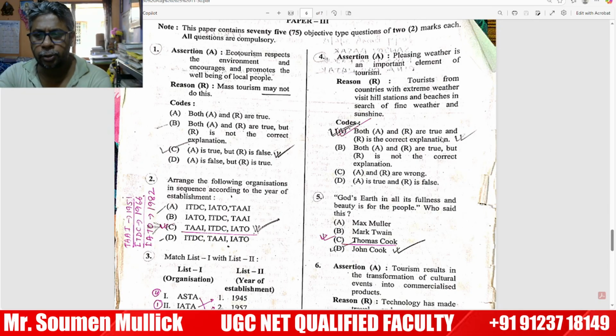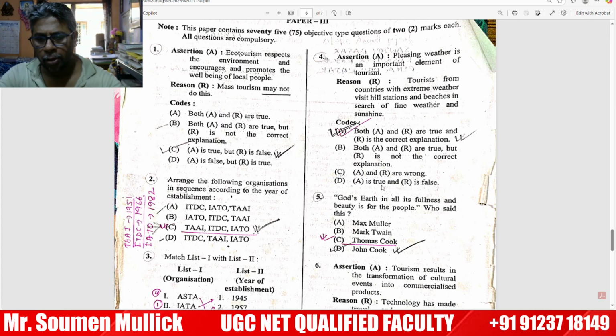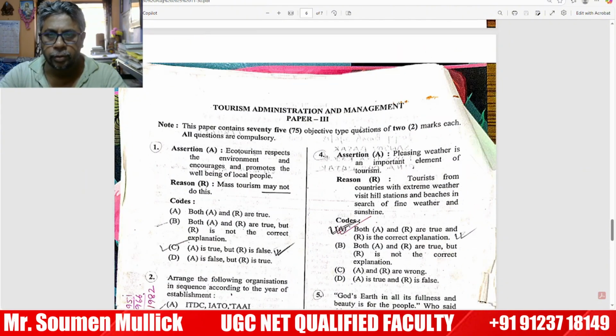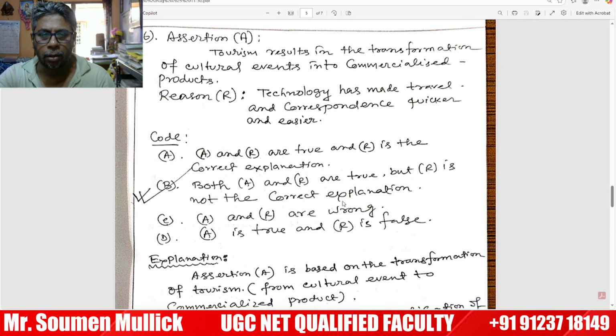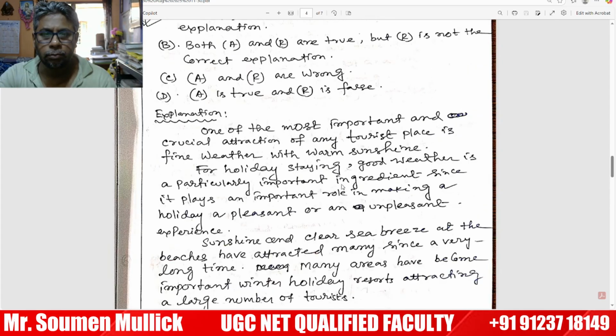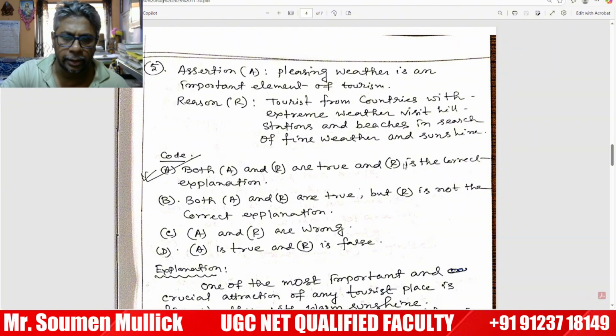A and R are true, and R is the correct explanation. Both A and R are true, but R is not the correct explanation. A and R are wrong, or A is true and R is false. This is our question. So, what will be the answer? Both A and R are true and R is the correct explanation.